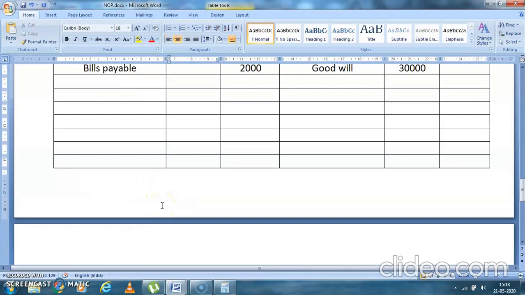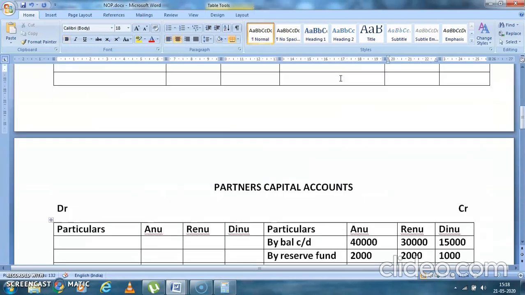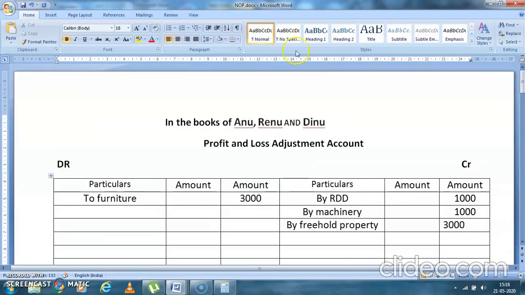So we will tally it from the balance sheet. See, in balance sheet the goodwill is 30,000 and the new value is 28,500. So it is less. Okay, how much is less? 1,500. So less means it comes in capital account, profit and appropriation account. You write here to goodwill.